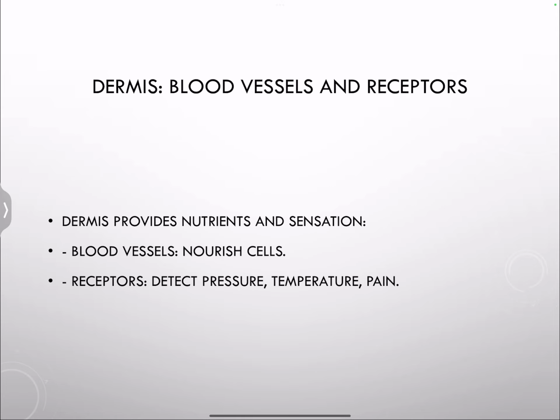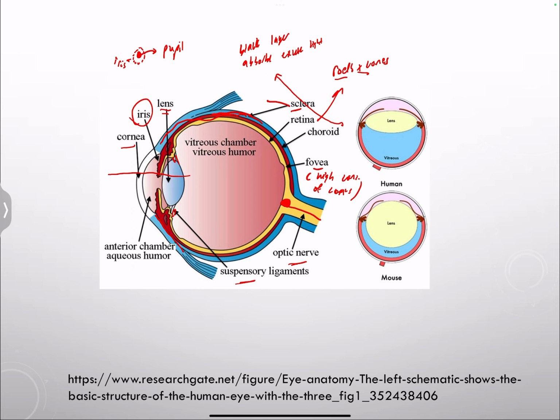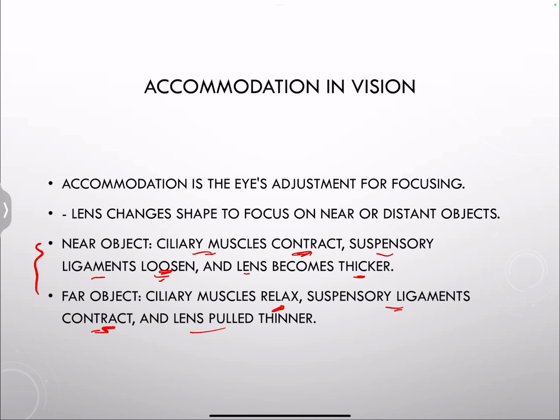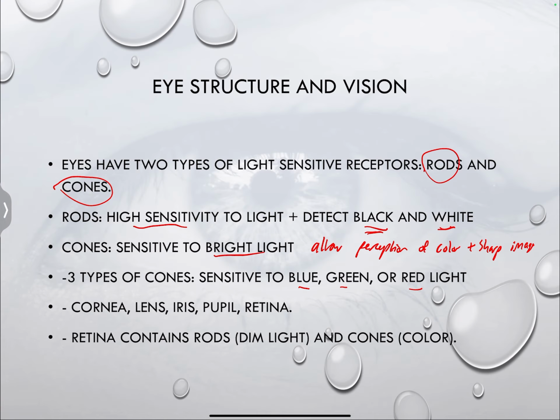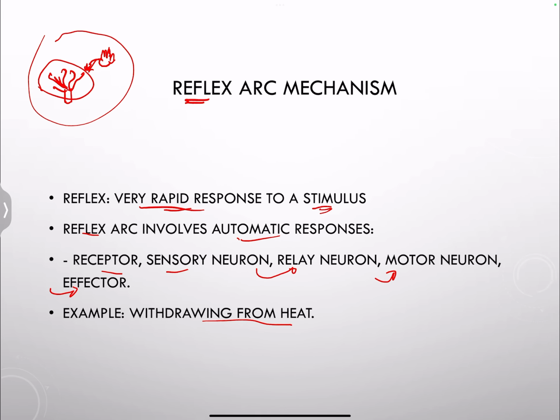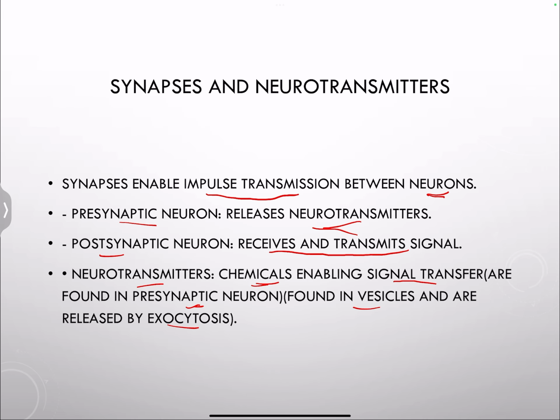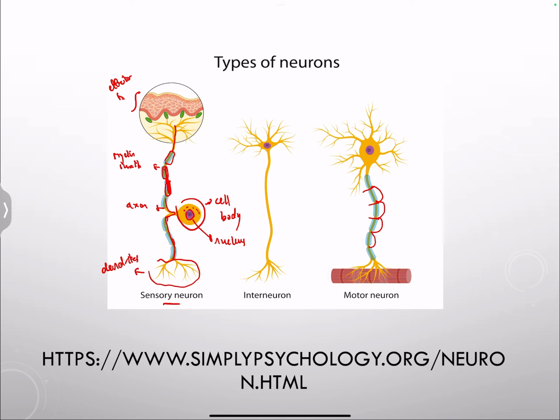Okay, so that's it for today's video. It was a quick video. Make sure you understand the structures and know the labeling. So for the eye, know the labeling of the eye and know the function of each structure, and also pay attention to accommodation in vision, when viewing a near object or a far object. Also focus on pupil reflex and of course the neurons. Make sure you know the synapse also and the sensory, motor, and interneuron or relay neuron.